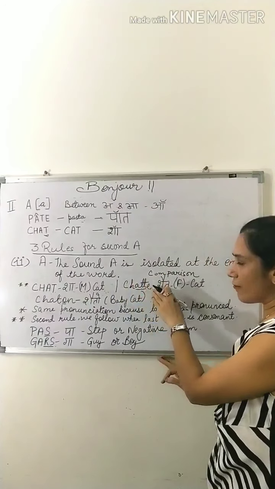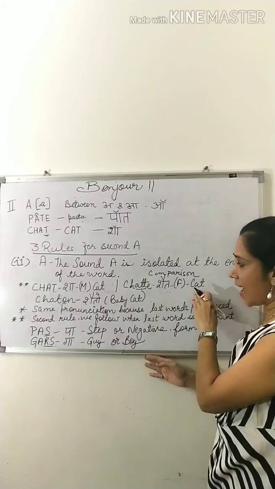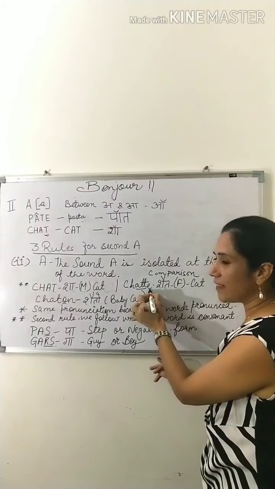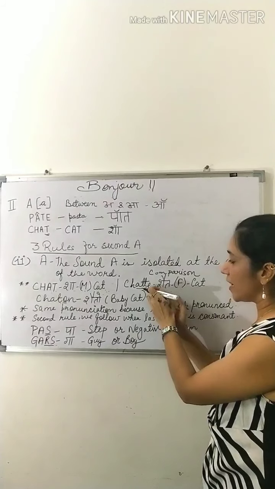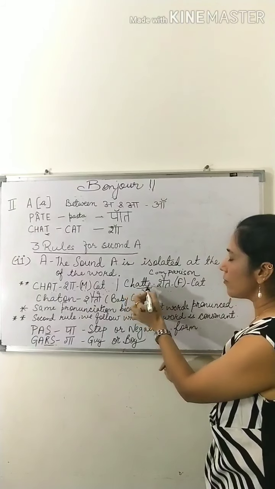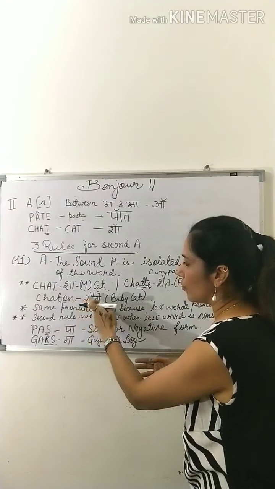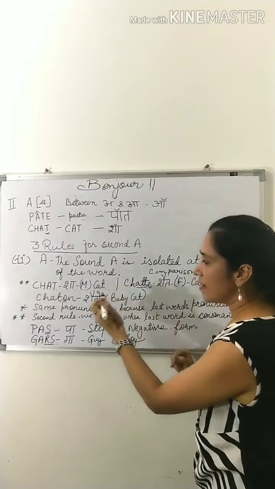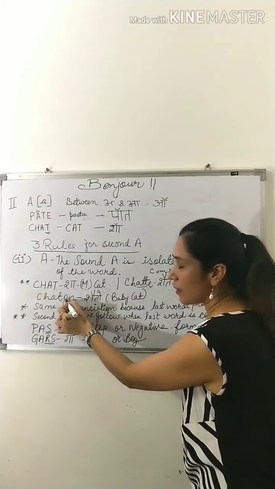The next word for the comparison is shat. Shat is the feminine cat, where we have E in the end, which is a vowel, and it will give the sound. So this will be pronounced as shat. Next word is chaton. Chaton is baby cat. Again we have vowel after T, so it will be pronounced.